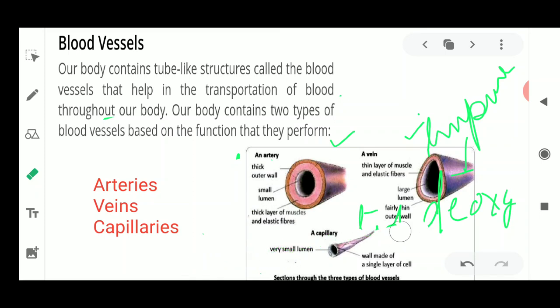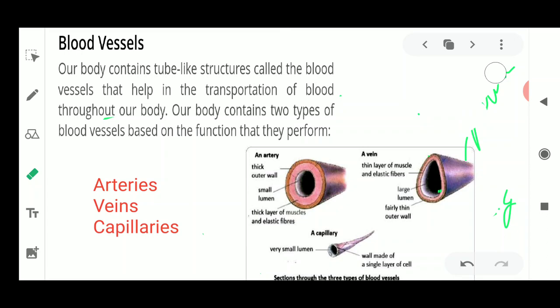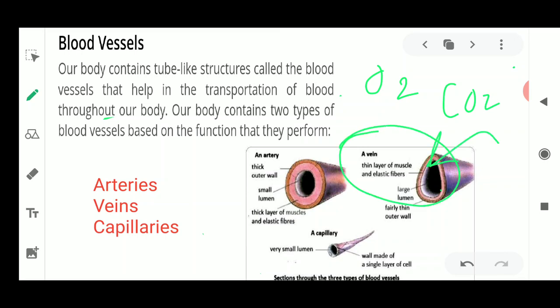The lung needs to collect the oxygen, and it also needs to collect the carbon dioxide. From where is this oxygen coming? This oxygen is coming from the outside. And from where is the carbon dioxide being collected in the lungs? It is collected with the help of these veins, which bring the carbon dioxide towards the lung so that it can be expelled outside. Now it is not a very easy concept that I just tell you it is moving from one place and reaching there.